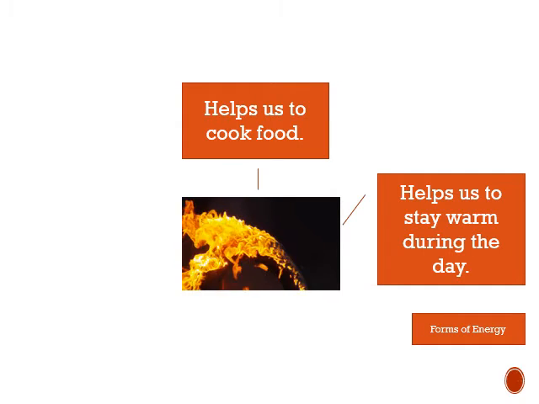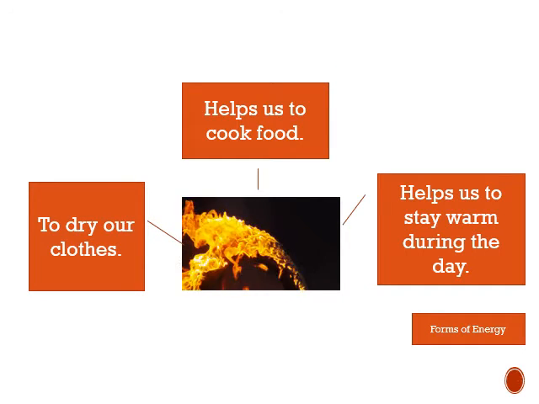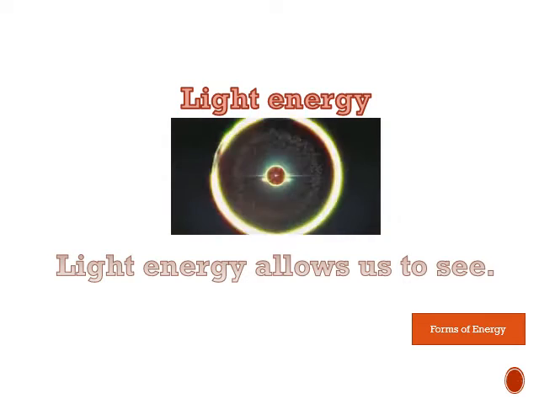So in the morning or during the day, if the temperature is cold, you get the heat from the sun. Okay, so you stay warm during the day. And also very important, it is to dry our clothes. So your wet clothes will get dried up because of the heat energy from the sun. So this is heat energy from the sun, usually this one. All right, next is light energy.